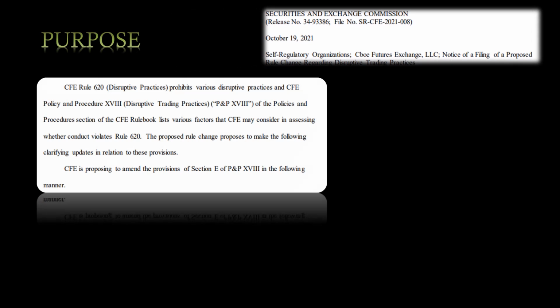Now, CFE Rule 620, named Disruptive Practices, prohibits various disruptive practices, and CFE Policy and Procedures XVII, Disruptive Trading Practices, of the Policies and Procedures section of the rulebook, lists various factors that CFE may consider in assessing whether conduct violates Rule 620. The proposed rule change proposes to make the following clarifying updates in relation to these provisions.